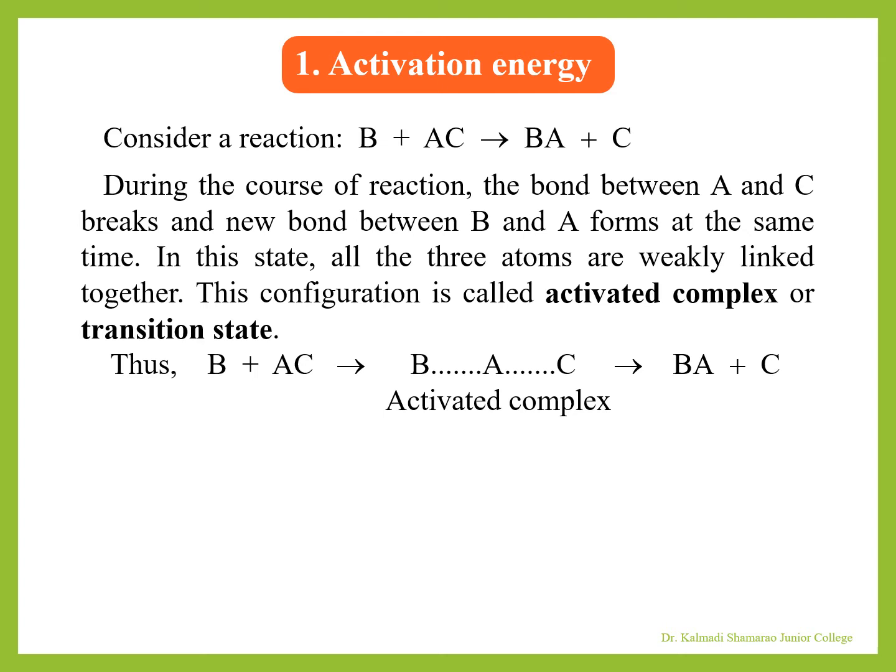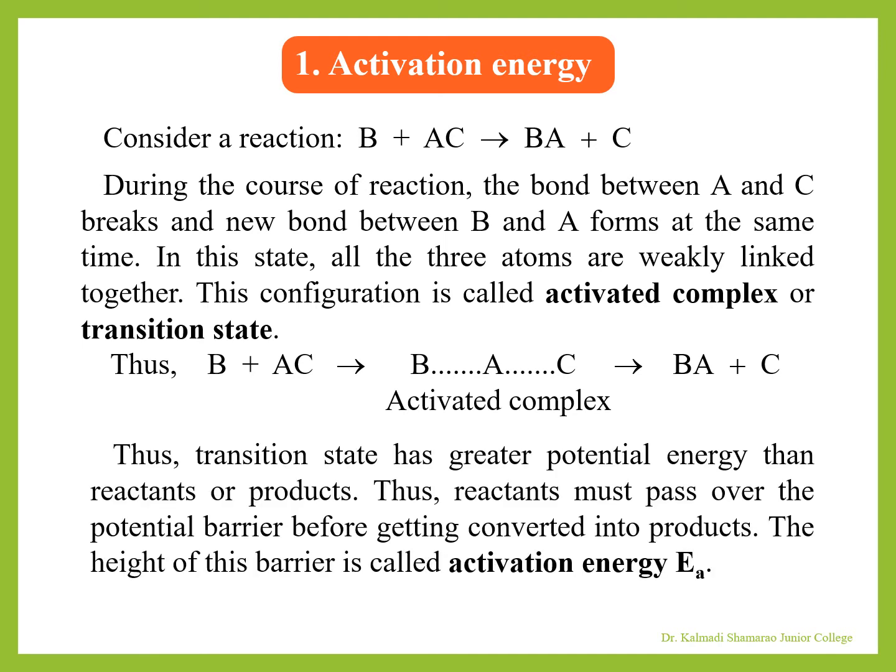In this state, when the bond is being broken and the new bond is being formed, all the three atoms A, B and C are weakly linked together. This configuration is called activated complex or transition state. The activated complex is very unstable.